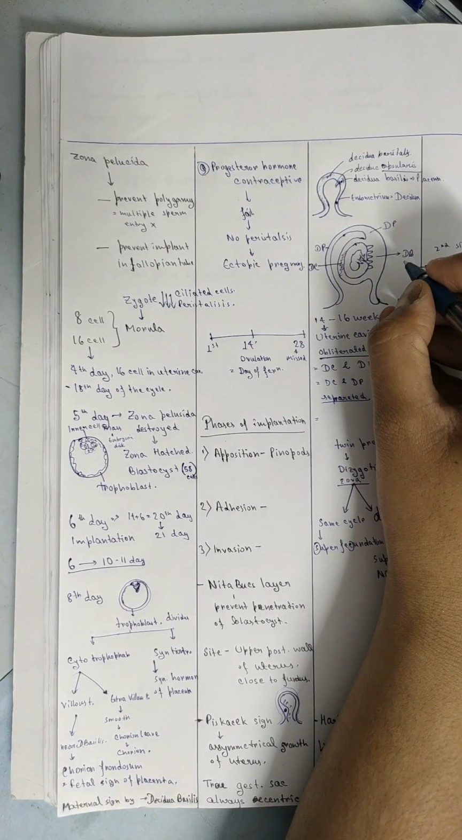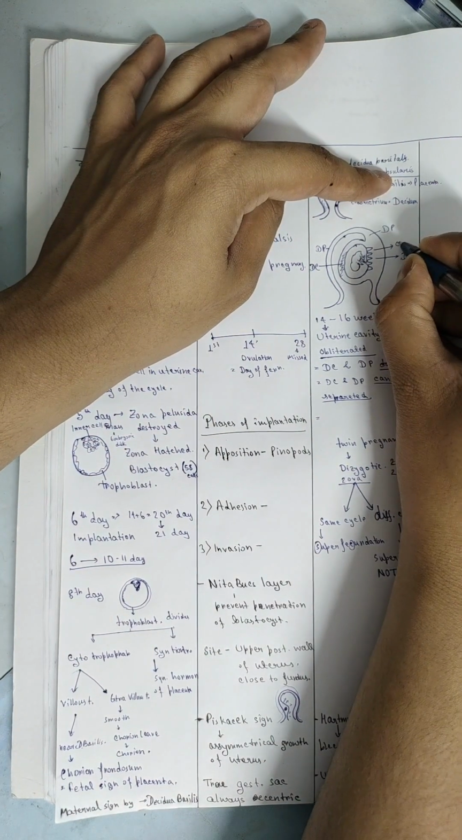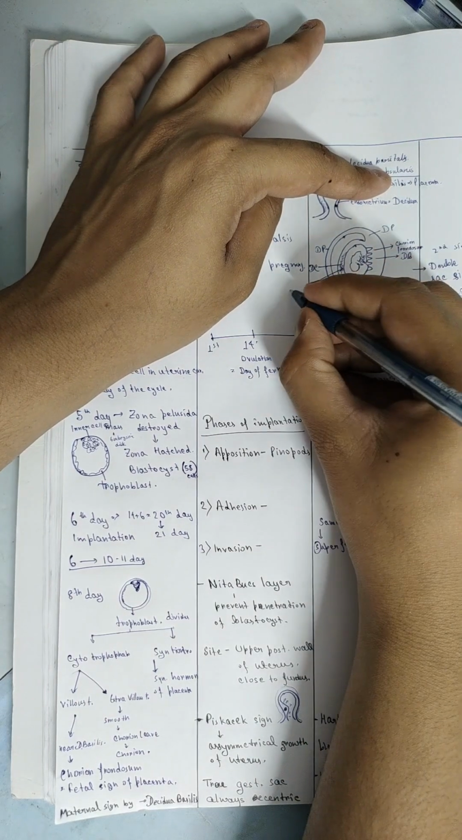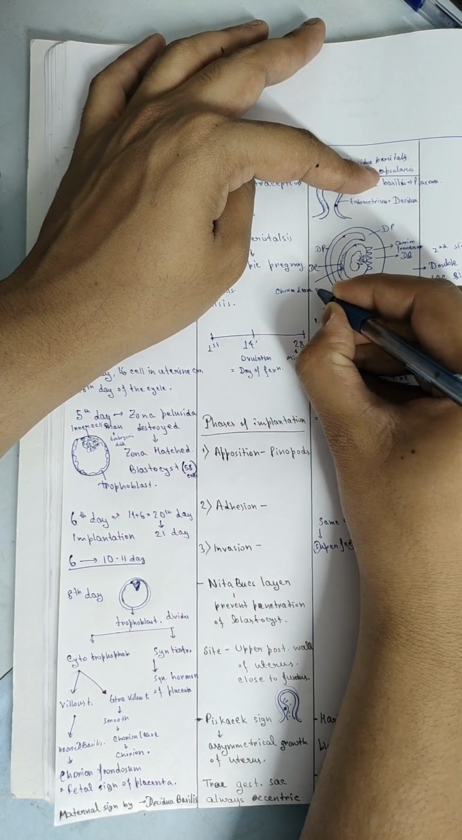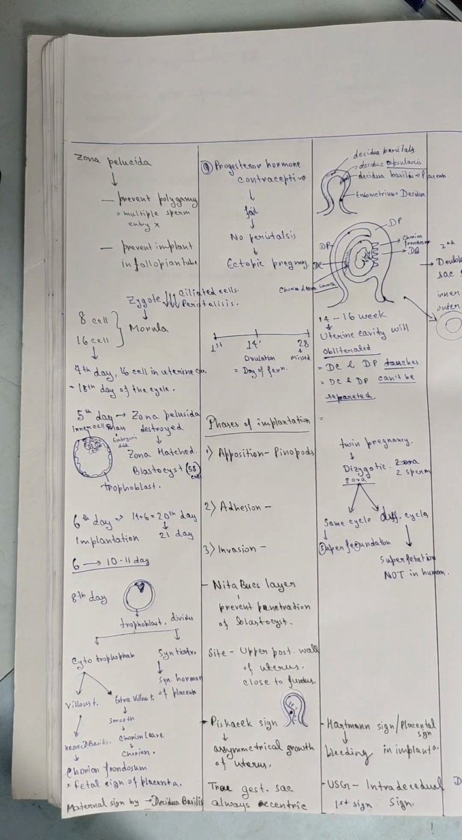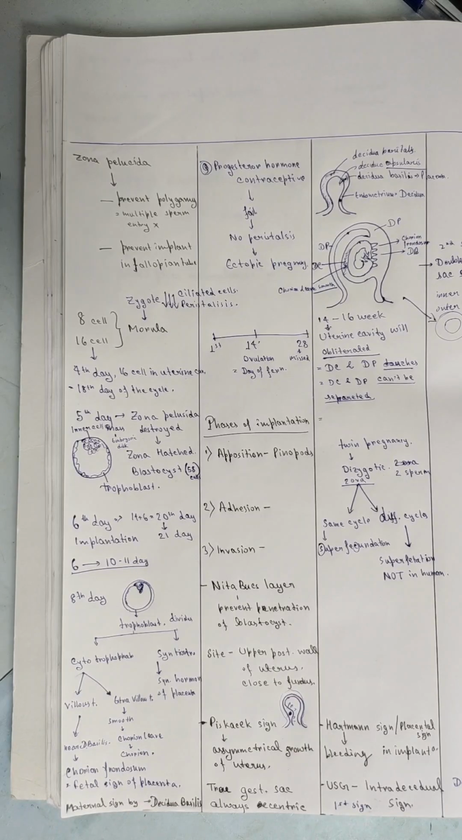So it is the rough side. The rough side is cytotrophoblast, that is also the chorion frondosum, the fetal side of the placenta, and the opposite side is smooth, that is chorion laeve, that forms the chorion.